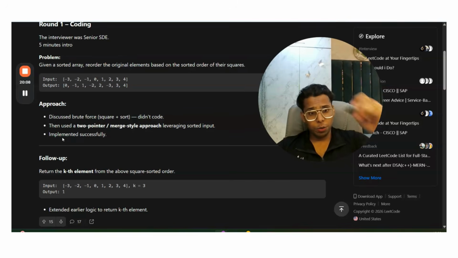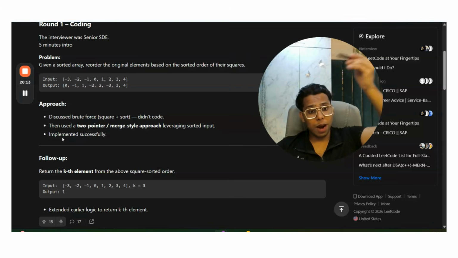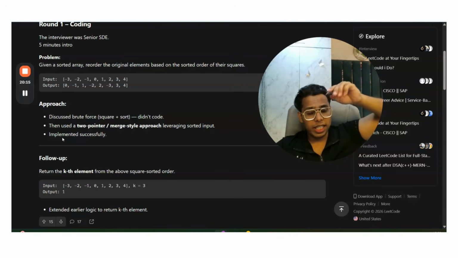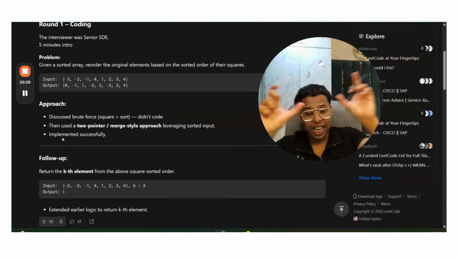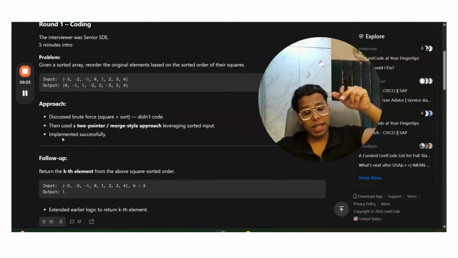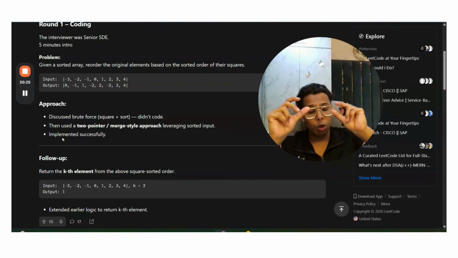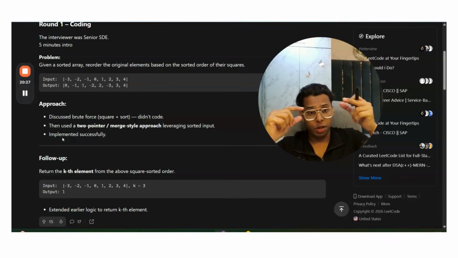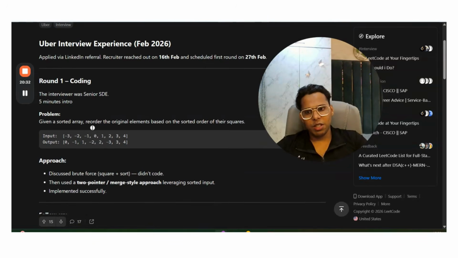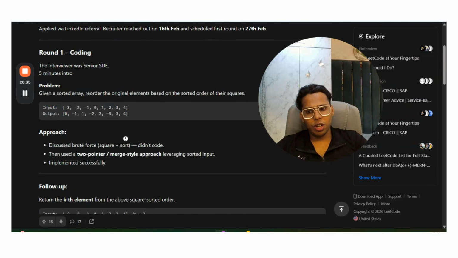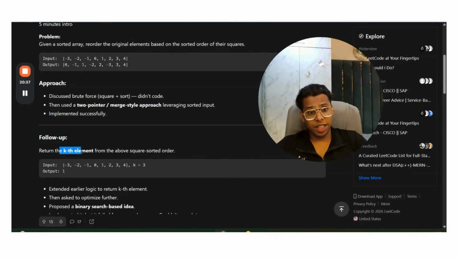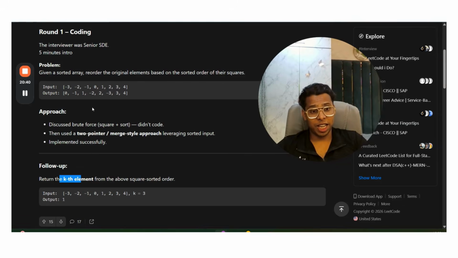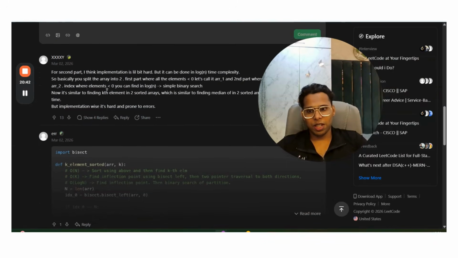So first you should be able to see that this is a valley. First observation: in the valley, you should do binary search and find out the deepest trench, the deepest point. Once you have the deepest point, divide the array into two different parts. Now apply the binary search algorithm on the two sorted arrays, which are sorted for you in your mind, to find the kth element. Now guys, in DSA sheets only the basic question is there. They did not teach you how to find the kth element in log n time in the square sorted array.